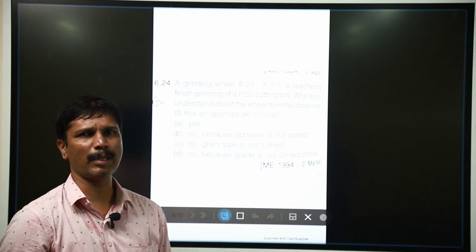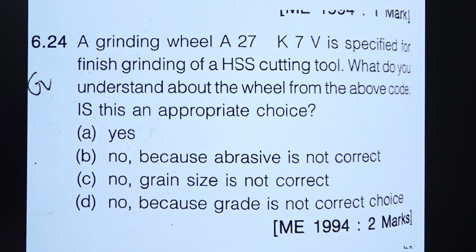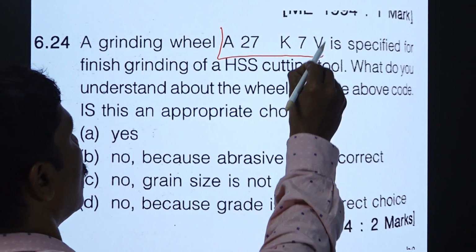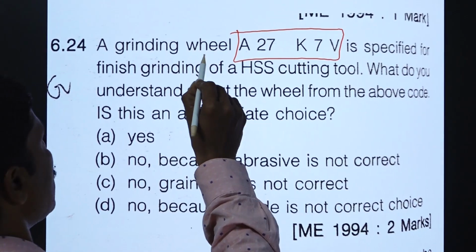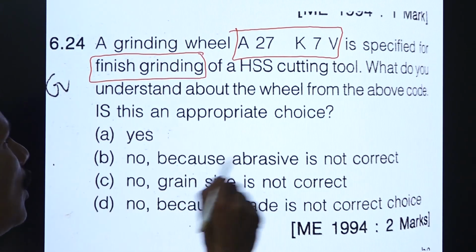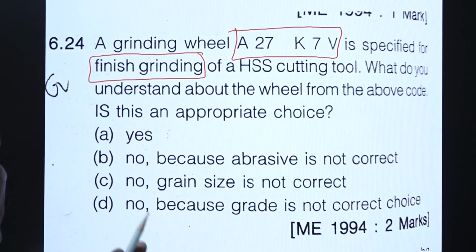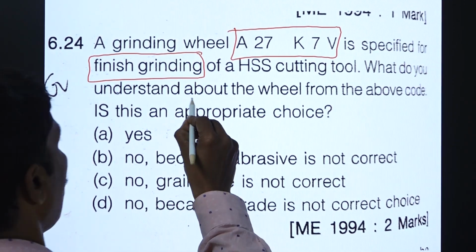We have a statement here about a grinding wheel. The nomenclature is given, and it is specified for finish grinding of an HSS cutting tool. They are going to find the appropriate choice.